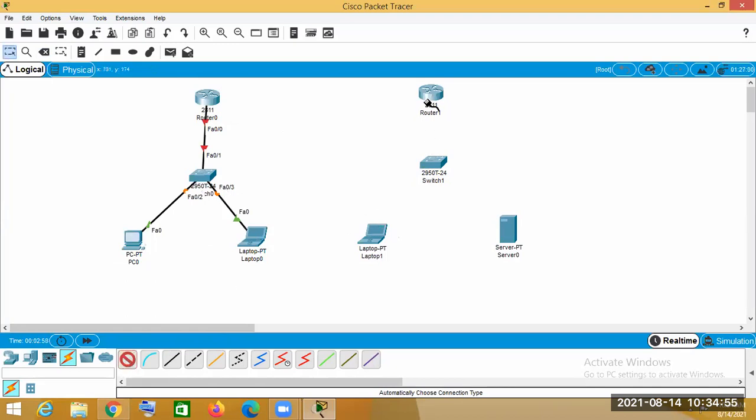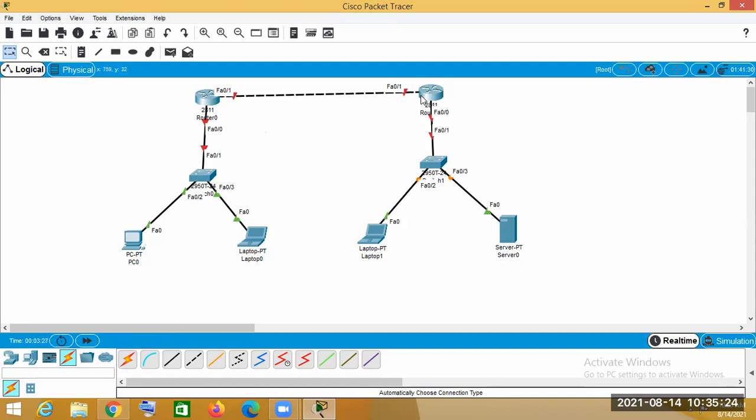Then again we make this connection. After that, these two connections, and we are making the connection between these two routers.